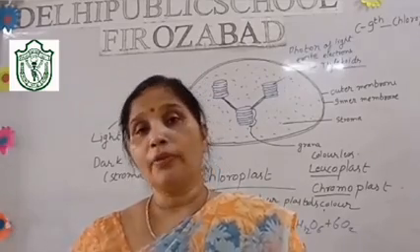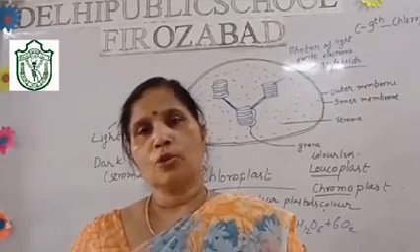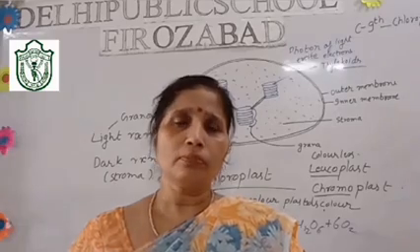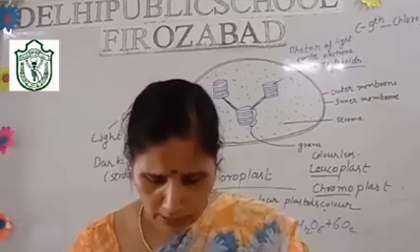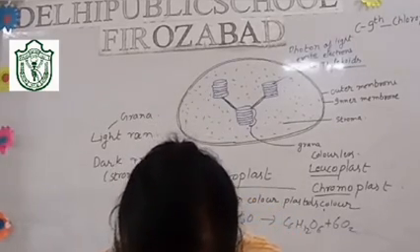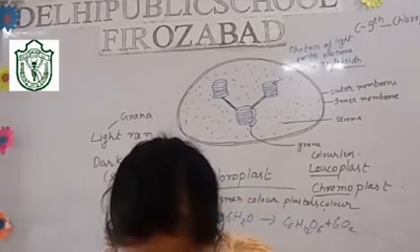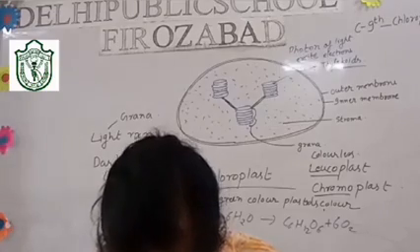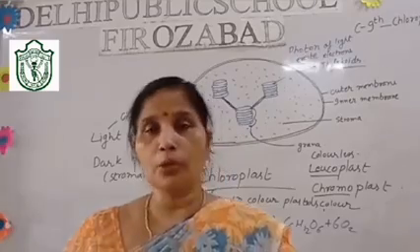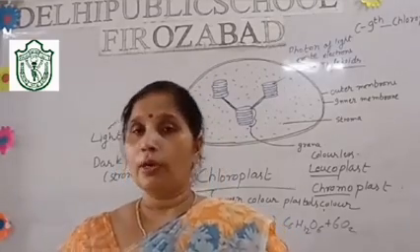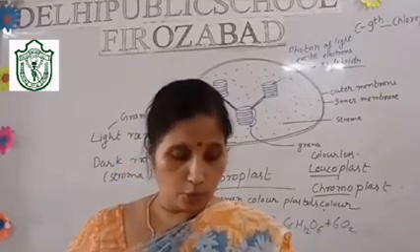And if I talk of peroxisomes, peroxisomes have peroxidase as the enzyme. Peroxisomes are mostly found in the kidney and the liver cells. Okay, so I think we have understood about the chloroplast. We have already done the mitochondria. So I think that much.